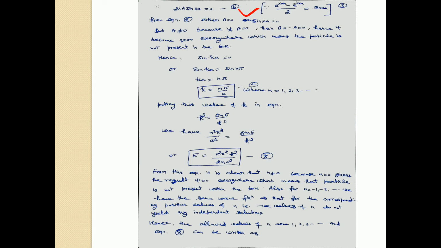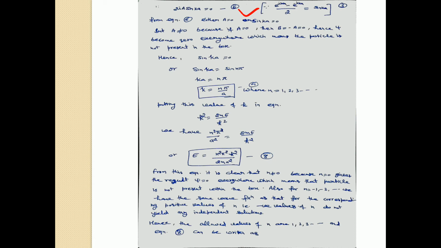So for equation 6 to be equal to 0, sine k a must be equal to 0. So sine k a is equal to 0, and the value of sine theta is 0 when theta is an integer multiple of pi. So sine k a is equal to sine of n pi. k a is equal to n pi. From this we have k is equal to n pi by a, where n can have values 1, 2, 3 up to infinite.